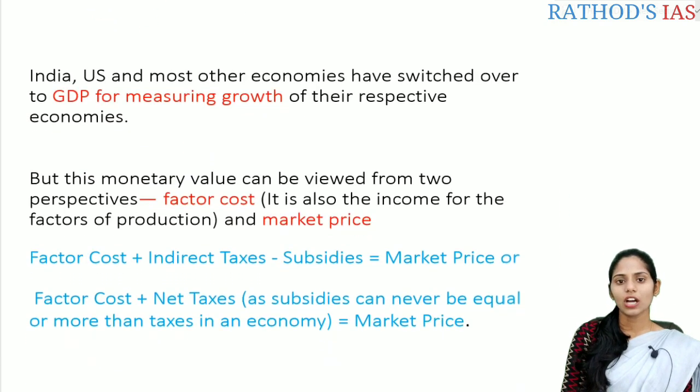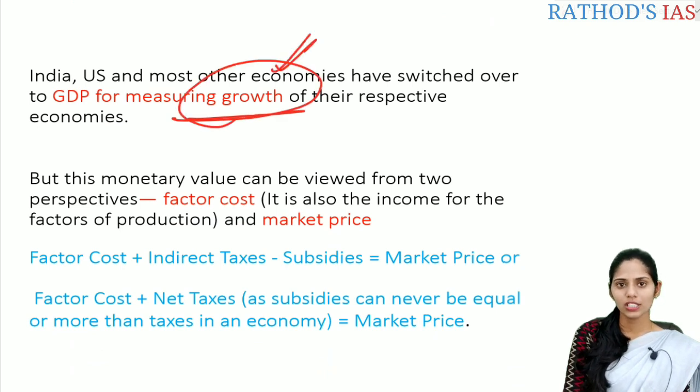If you see the counting methods in any other economy, for example the US economy or the Indian economy, and also most other economies, they have switched over to the GDP method mainly for measuring growth. Correct? So mainly for measuring growth in their economy, they are moving towards this GDP calculation.